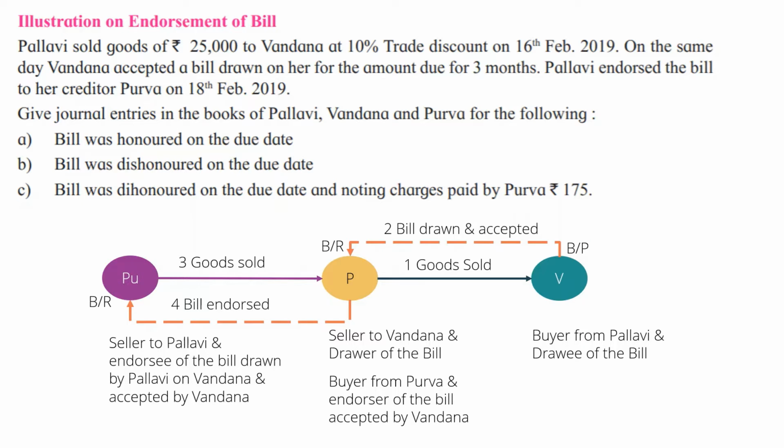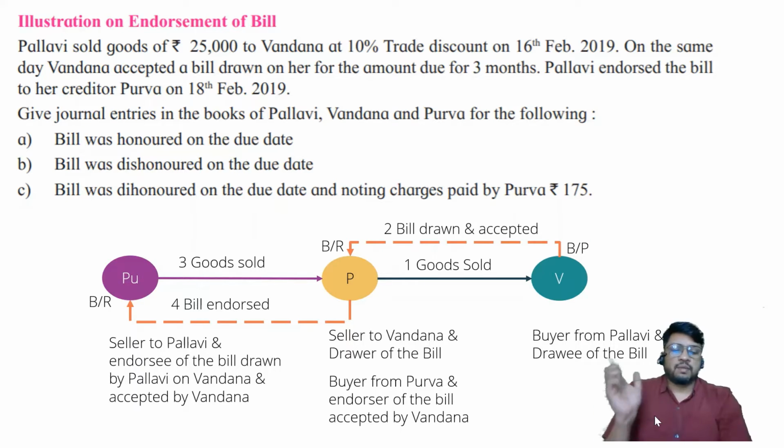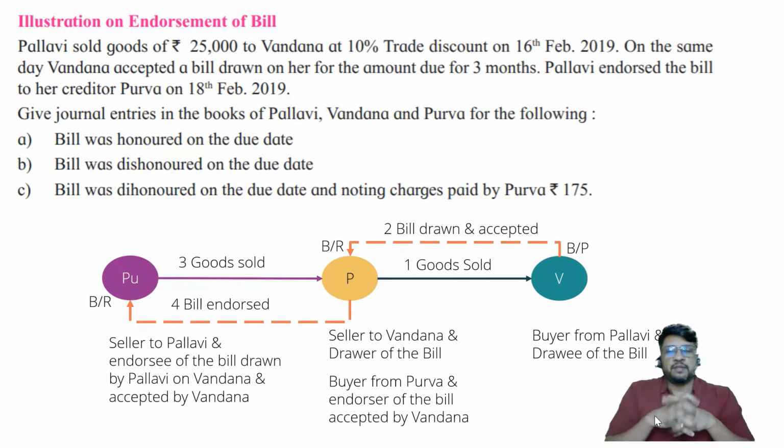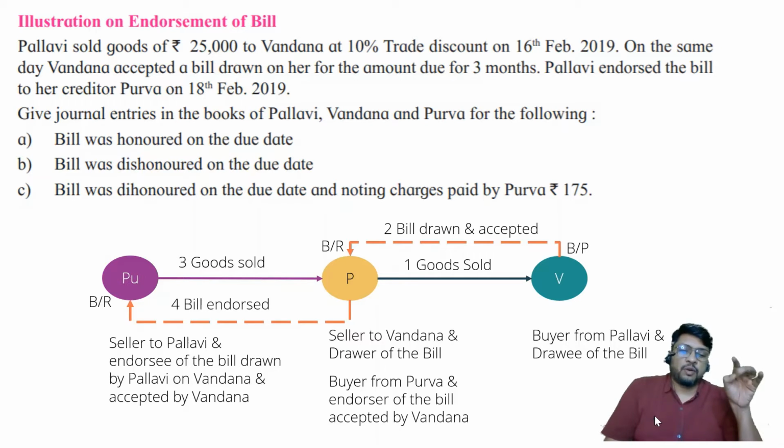Pallavi is our seller, so left hand side. Vandana is the debtor, so right hand side. And Purva in a separate color on the next page. So there will be three different pages: left hand side page, right hand side page, and one more page for Purva. Who is Purva? Purva is the endorsee. Pallavi is the drawer as well as endorser. Vandana is the drawee. She is neither endorser nor endorsee.